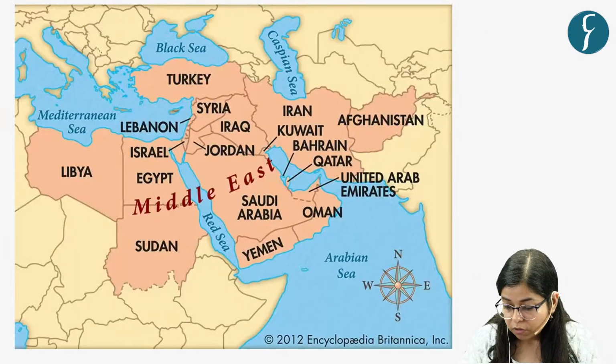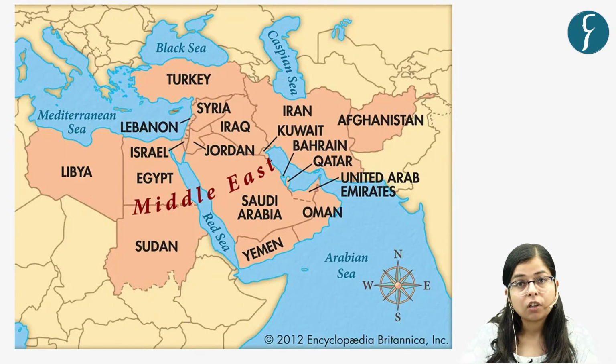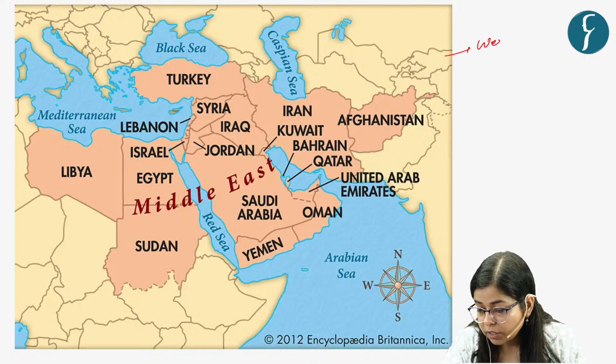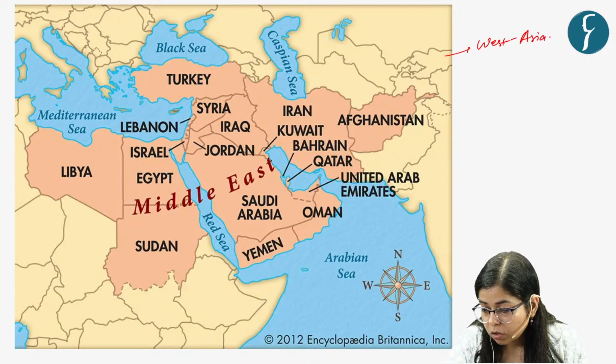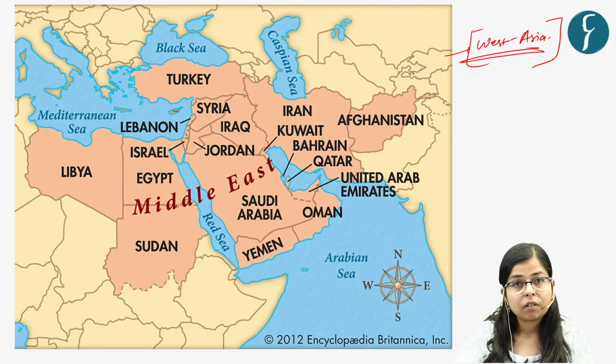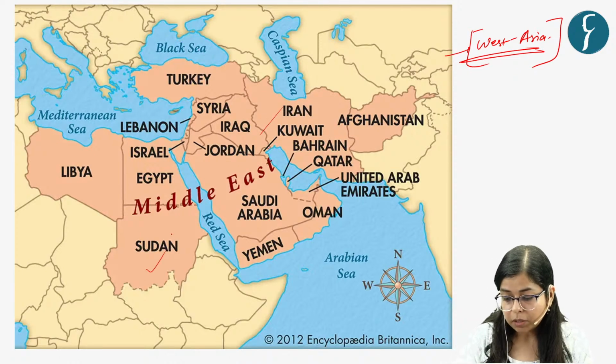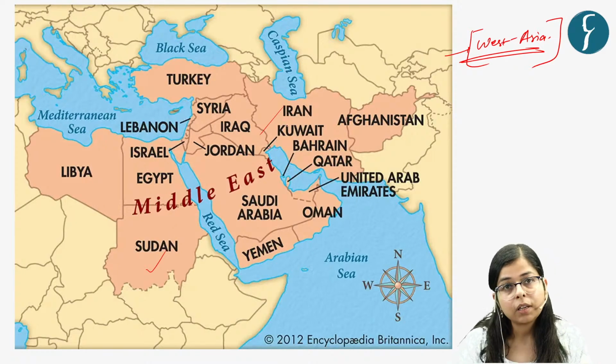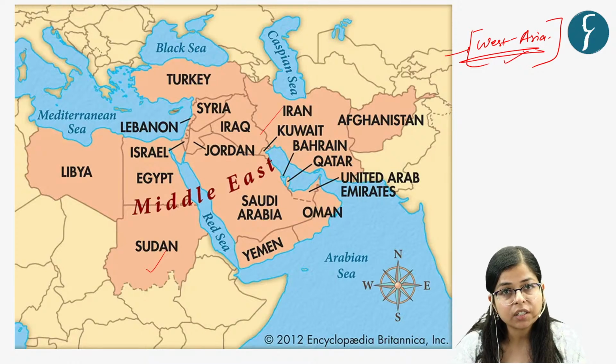So now first of all, let's see what is the location of West Asia or the Middle East. Particularly it may include these Gulf countries, plus some countries in Northern Africa, right? So these are known as Middle East countries or West Asian countries.